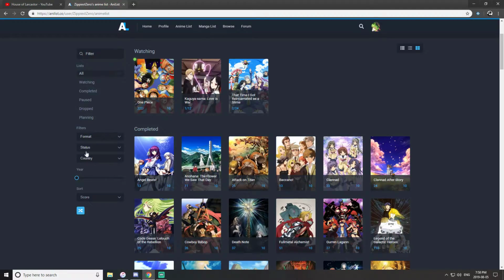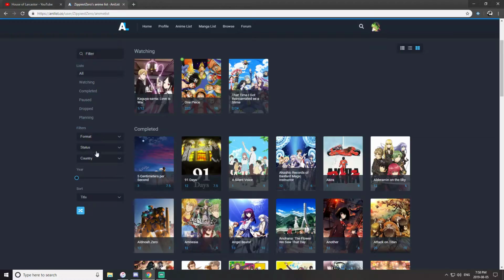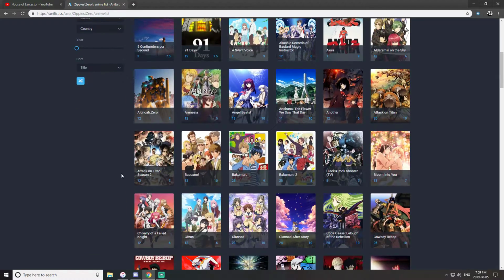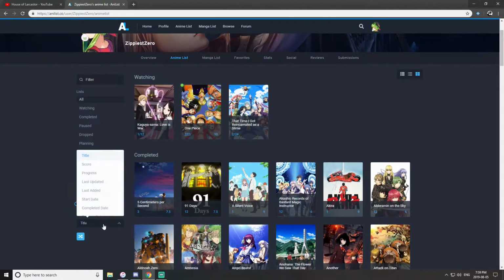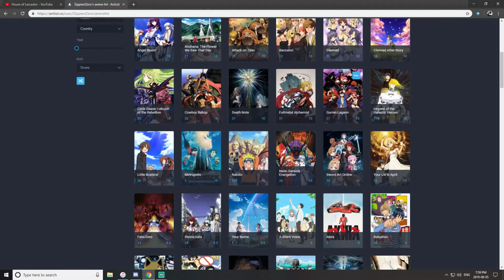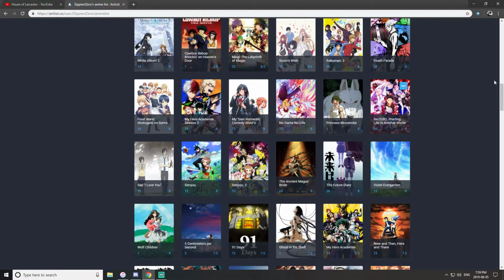Yeah, and you can also sort it here on the left side. You could sort it by year if you want. Sort it by the score, which is how I have it laid out. You can even sort it by title if you want, which is another cool way of doing it. Actually, that's not a bad way of doing it. But I feel like if I sort by score, people are going to know immediately the type of shows you're into. You can interact with people easier that way.